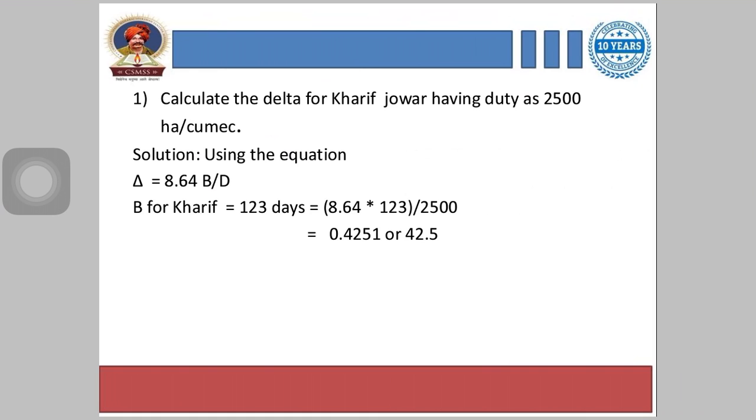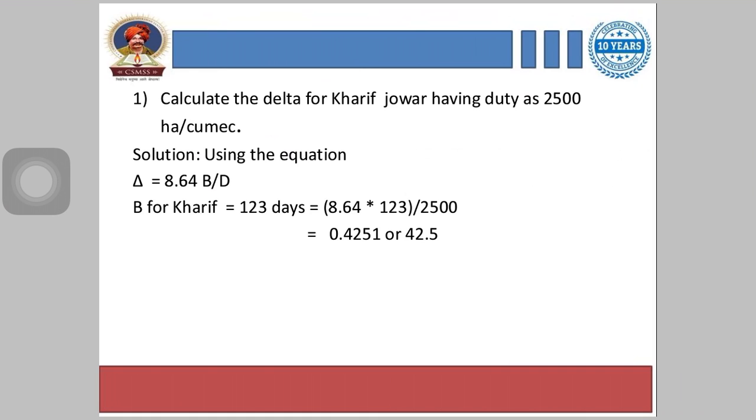Solution. Now we have to use the equation, that is delta is equal to 8.64 B by D. Previously we saw the relationship between delta and duty. That relation only we have to use here, and also we saw the base period for all the crops, and the base period for Kharif is given as 123 days.